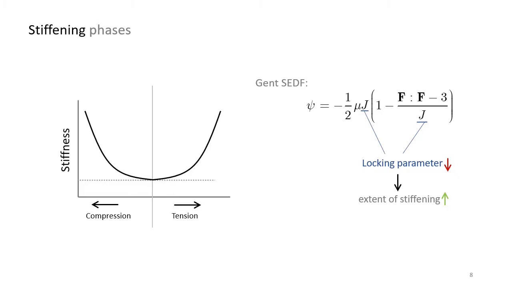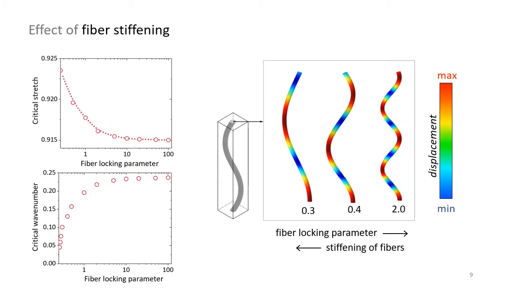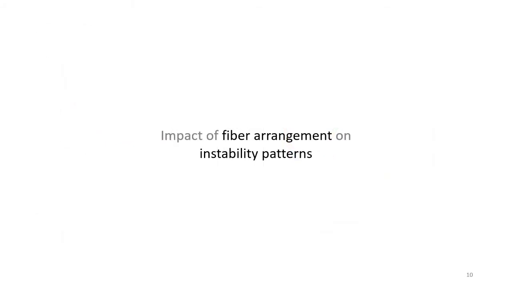We observe that the instabilities occur at higher deformation levels as the value of fiber locking parameter increases. Moreover, the wave number of the instability pattern also increases. The buckling modes of fibers shown here highlight the significant variation in the wavelength even for a small change in the locking parameter.